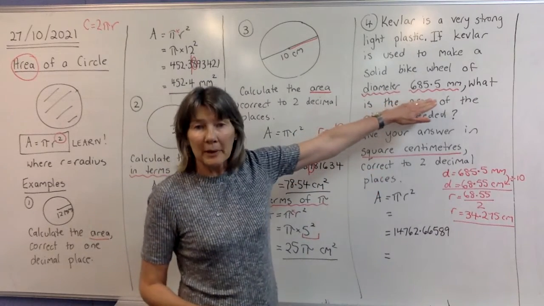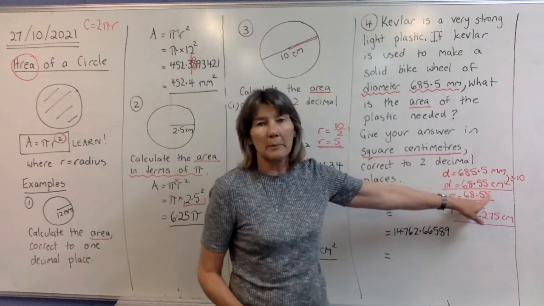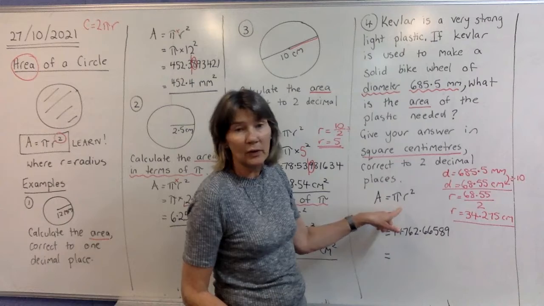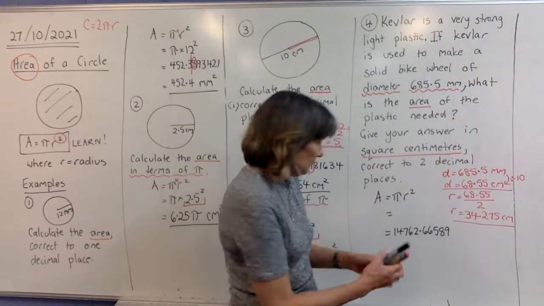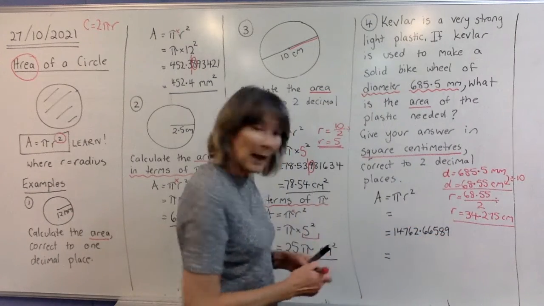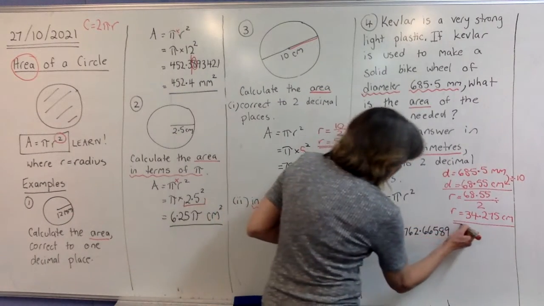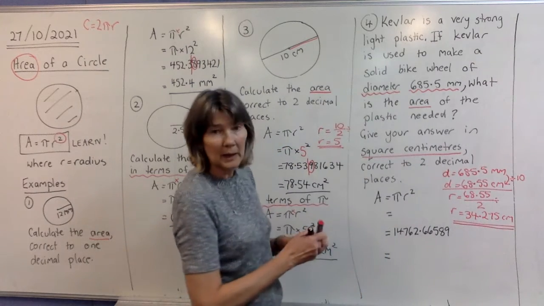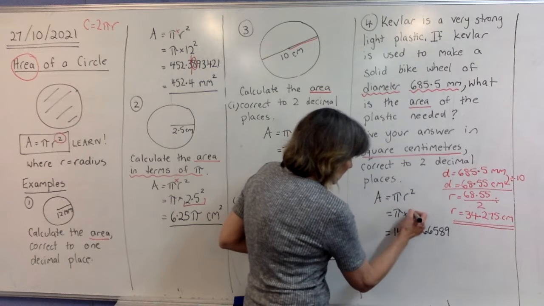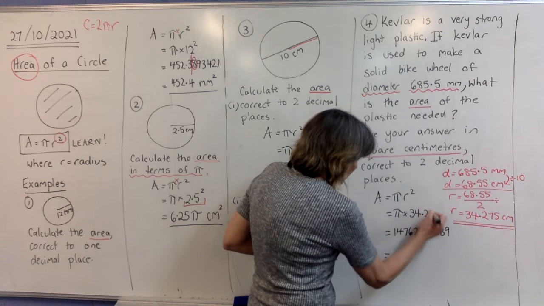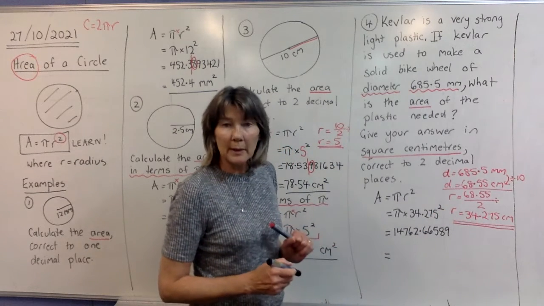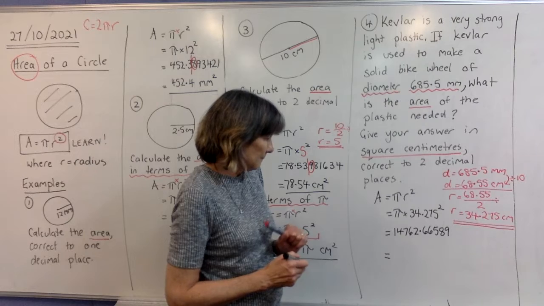So make sure any measurement they give you is converted straight away to centimetres. Then we've got a diameter in centimetres, but we need a radius for this formula. So we halve it and work out our radius in centimetres. Now we can sub that number in. Right, that number can now go into our formula. So write your formula down. Pi times, write down your radius, squared, and you'll end up with that answer when you put that in your calculator.